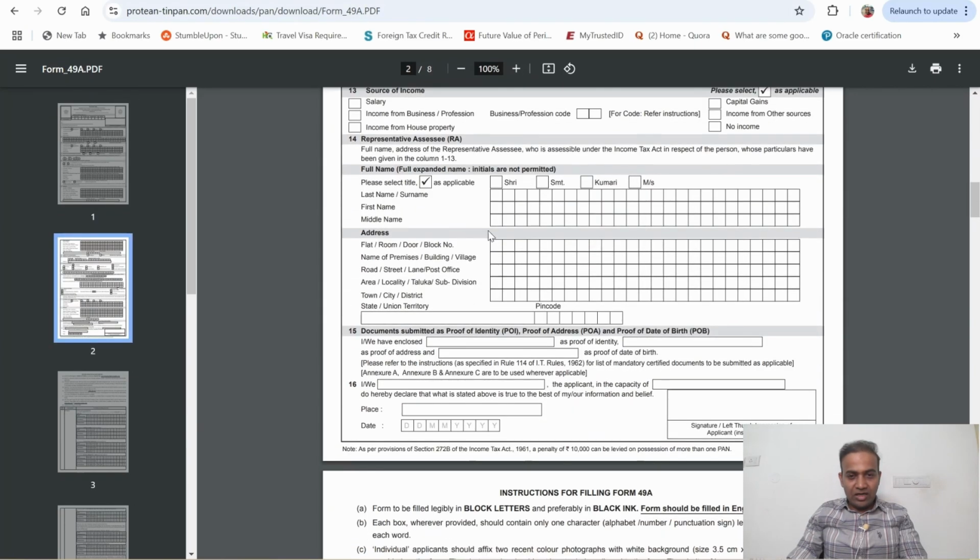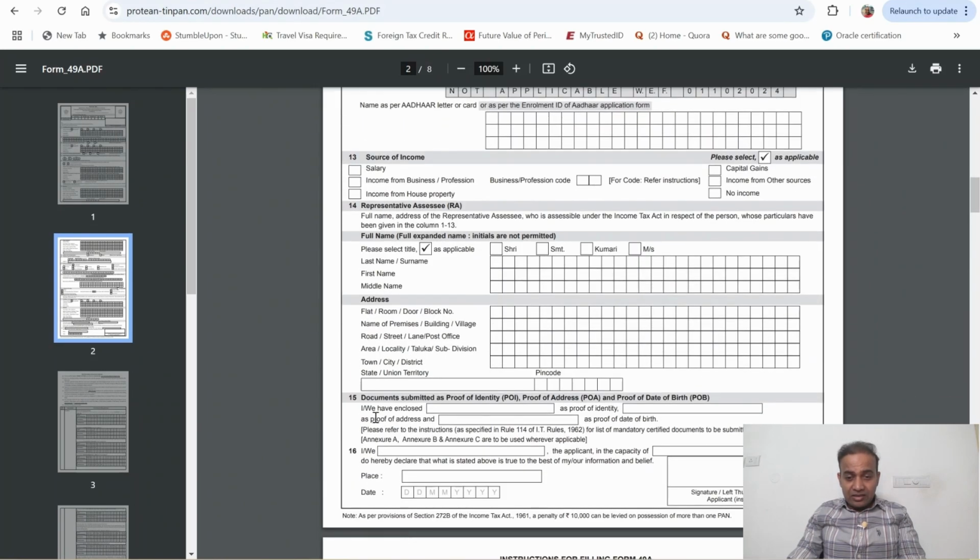Then whatever details you filled in as a representative assessee will be here on the second page. So your details will be here, and at the bottom also, in this place you need to sign, not the minor. So you need to sign on the photo, and you need to sign at the bottom of this form as a representative assessee.